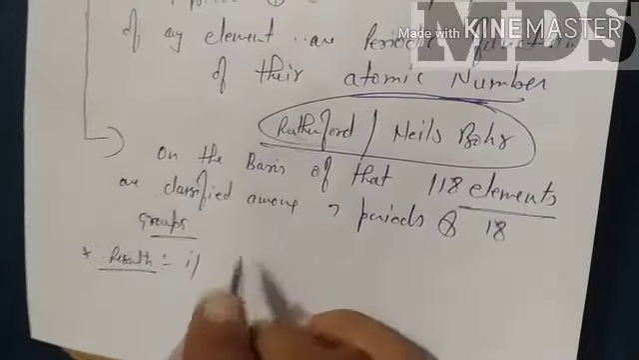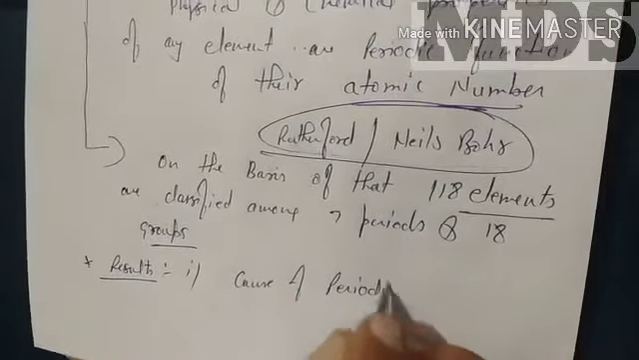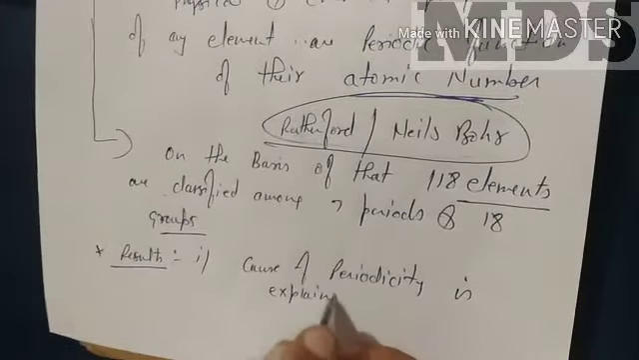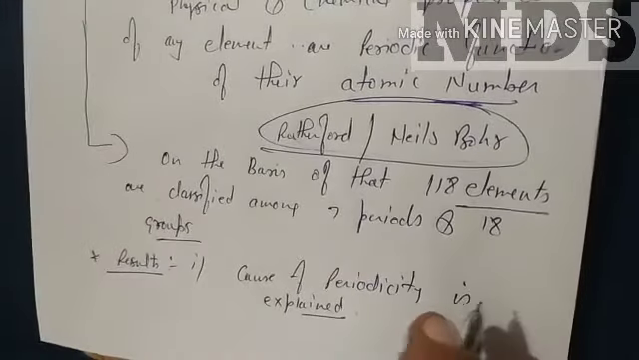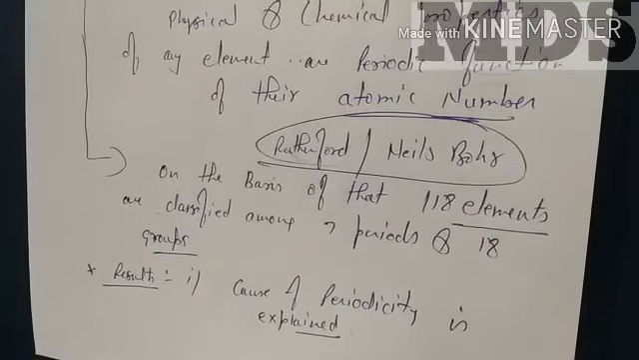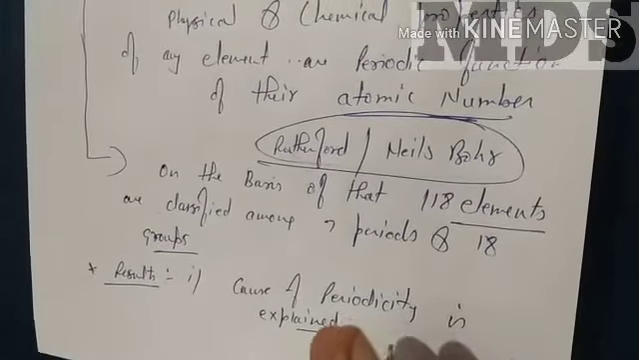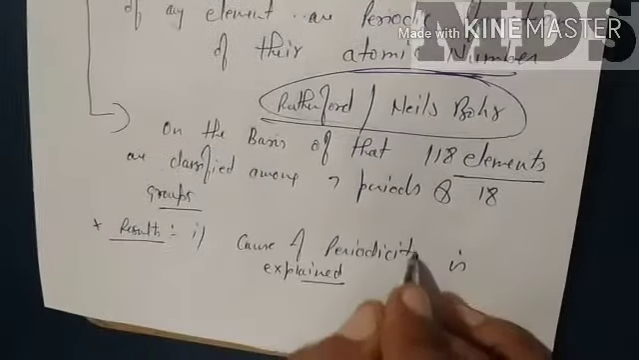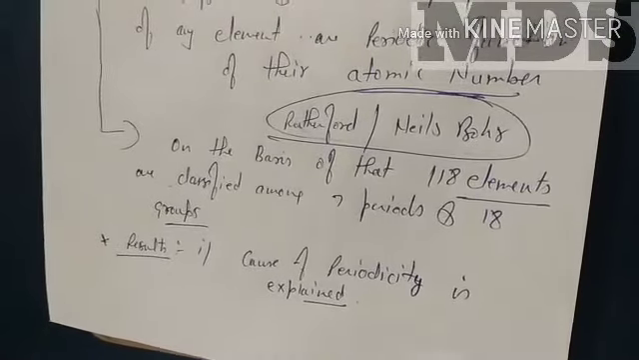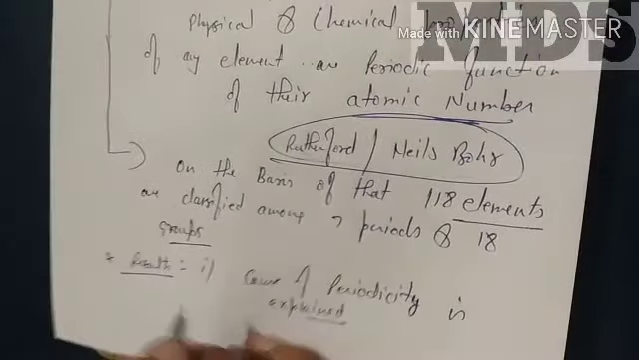First, you will tell that the cause of periodicity is explained, which was a limitation of Mendeleev. He was not able to understand why atoms start repeating properties after some time. But here it can be explained because their number of valence electrons becomes the same. That's the reason they repeat properties, and that is the cause of periodicity. So the cause of periodicity is explained.